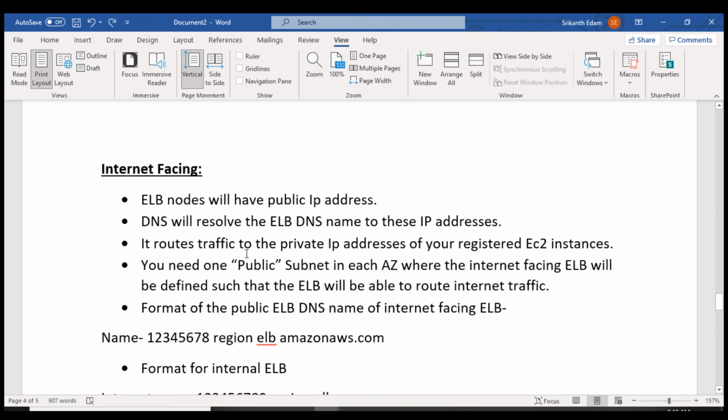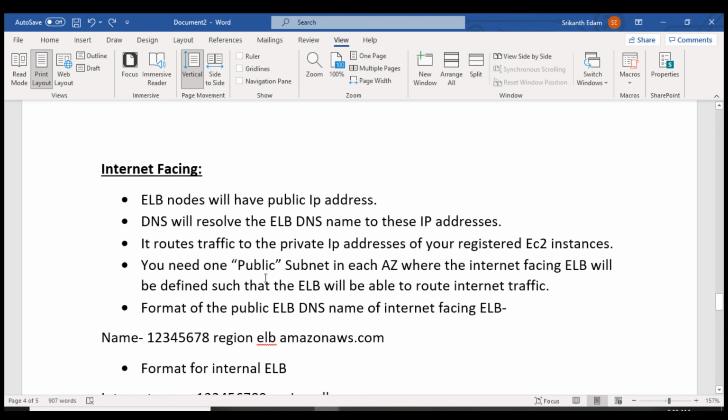It routes traffic to the private IP address of your registered EC2 instances. So from here, it is going to route the traffic to the private IP address. Here you can configure EC2 instances in the list. The router will have a route table, right? So even this internet facing node will have a route table of your EC2 instances' private IP addresses. So it is going to route the traffic directly to them.